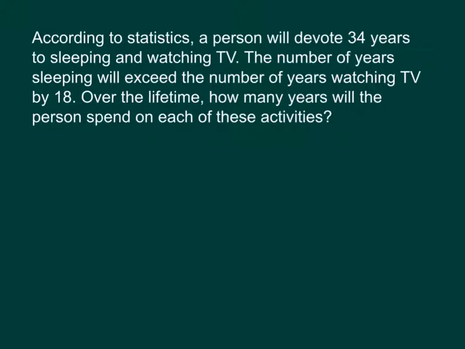Okay, so let's pick a different color. So basically, if we look at the first one, a person will devote 34 years to sleeping and watching TV. We could make an equation that looks sort of like this. Sleeping, and then we'll say watching TV as W. If we add those two together, we should get a total of 34 years.